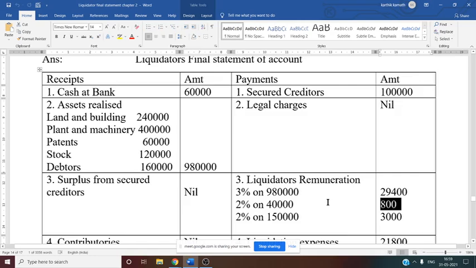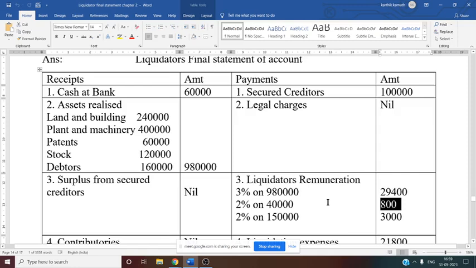Next, unsecured creditor. Unsecured creditor is 2%. Now we want unsecured creditor amount. How to get unsecured creditor amount in this problem? In this problem we have to do the working note. One working note we have to do below the format in order to get the unsecured creditor amount. That we will see now.